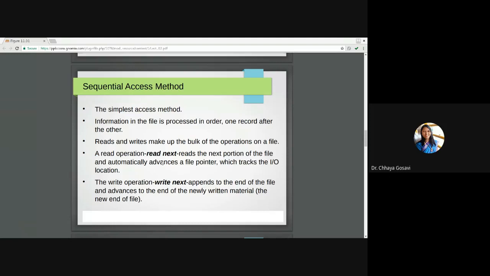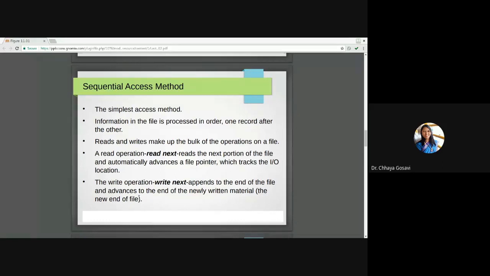The write operation is write next, meaning when you write at a particular location, the pointer is automatically advanced to the end of the file. The write operation, write next, appends to the end of the file and advances to the end of the newly written material, the new end of the file.